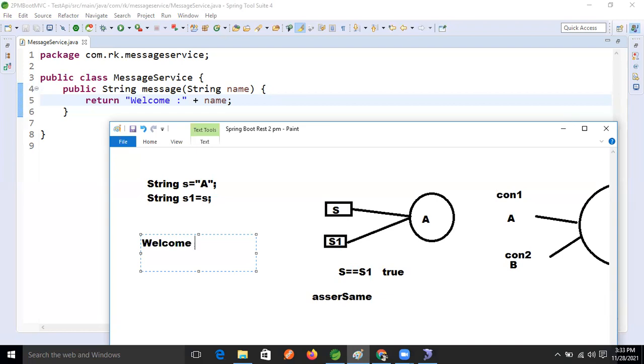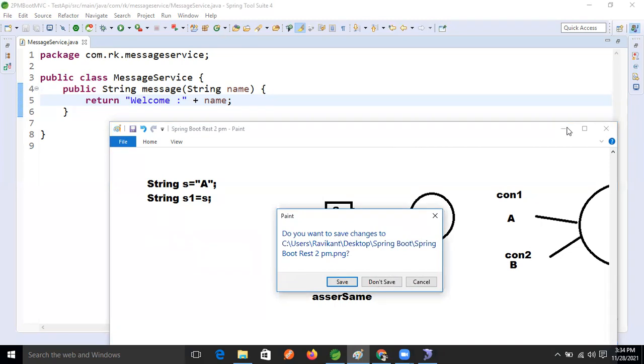Welcome, space, like I'm passing, what is that, Sudhir, right? Pushpin, right? So like this our data will be constructed. Yes, correct. So the same is expected, our expectation is this one, right?